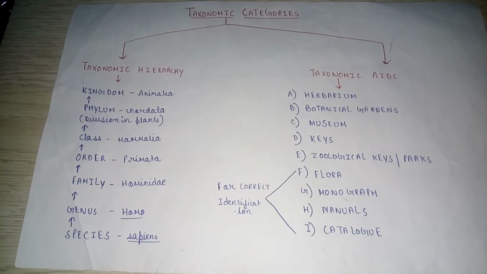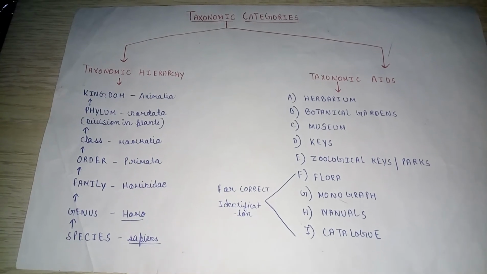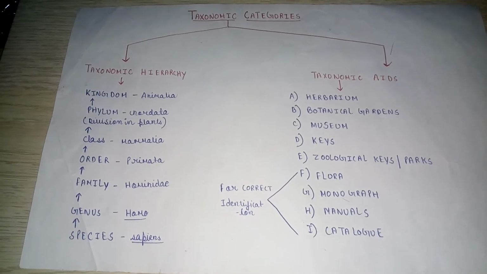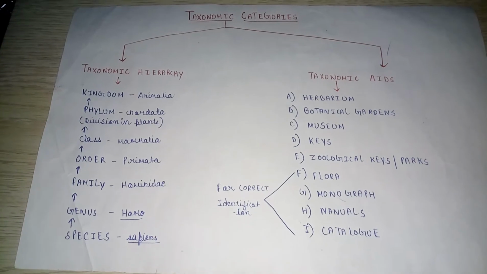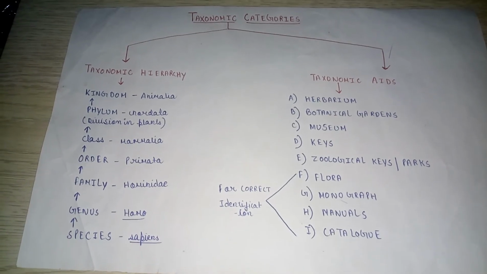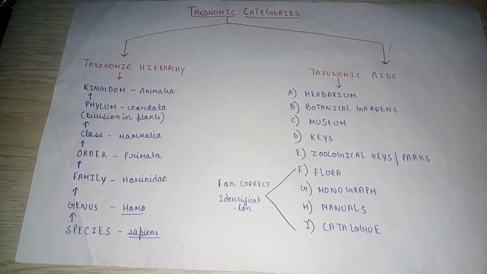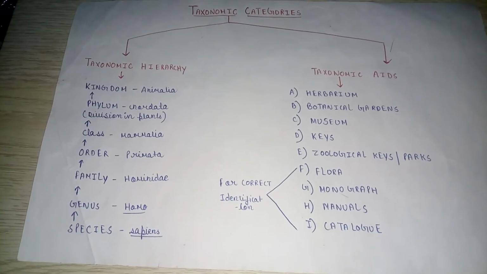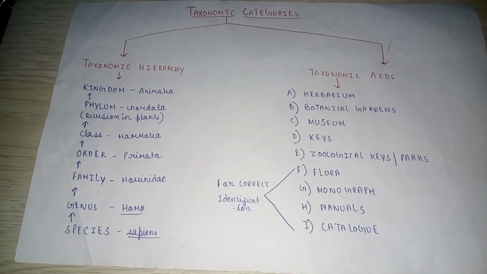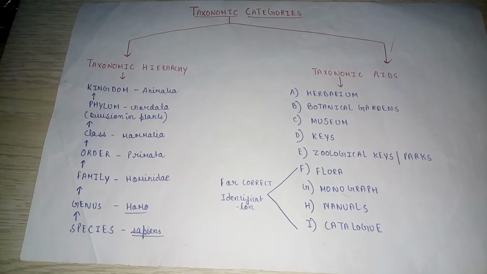A family is an assemblage of related genera. Example Hominidae. Next is genus. A genus is a group of related species and all the species in a genus have many common characteristics and all have evolved from a common ancestor. Example is Homo. Next come to species.